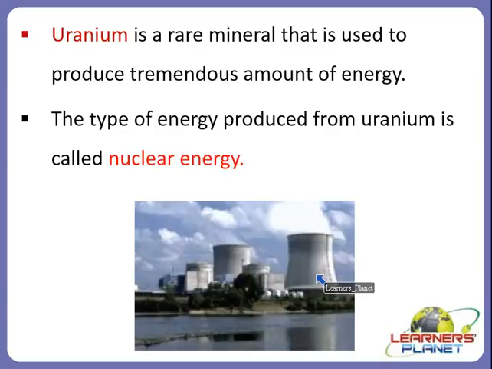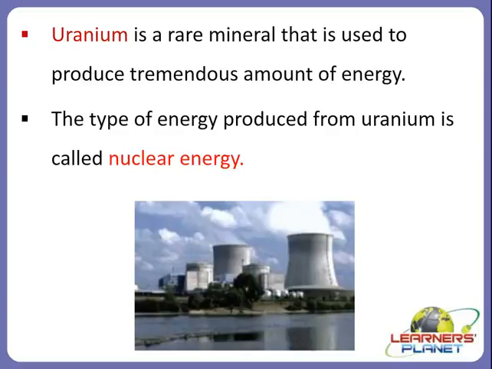In the same way, titanium is used as a metal, and other such minerals are also used which produce nuclear energy, and this nuclear energy is very helpful to us in many ways, right? But it is also very harmful, so we have to take care about this, right?